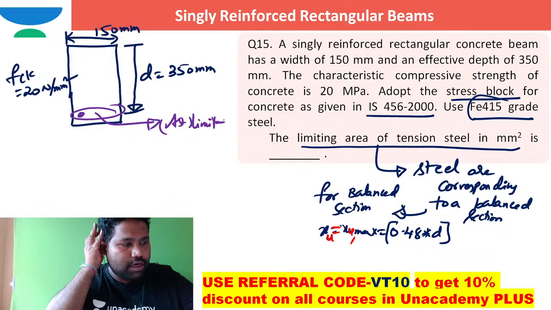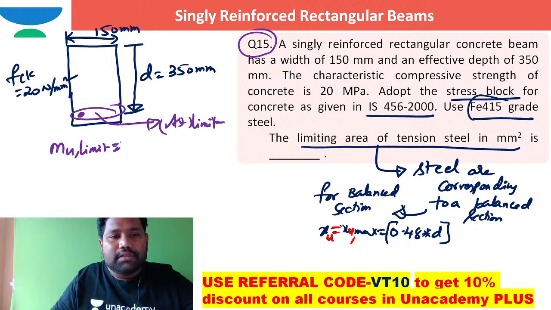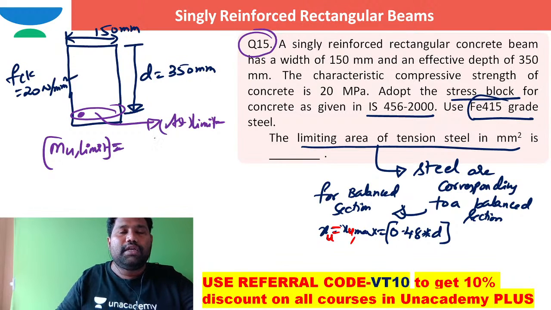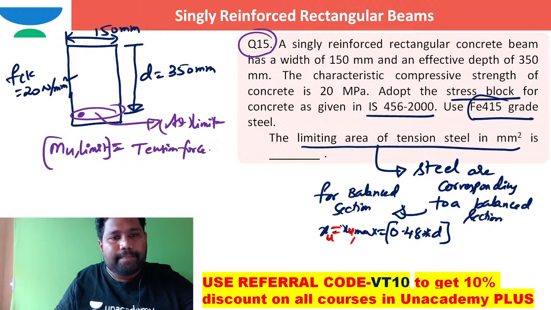I can work out from MU limit, the limiting moment of resistance, which is equal to tension force into lever arm. From this one I am able to work out this AST limit.